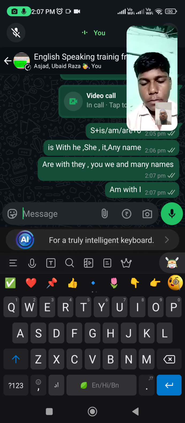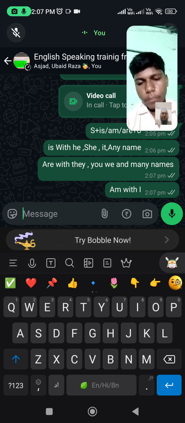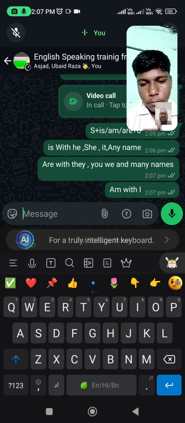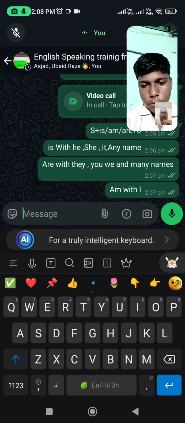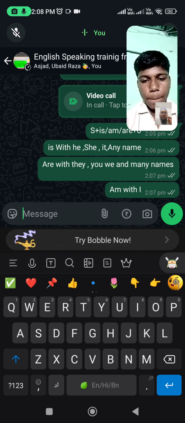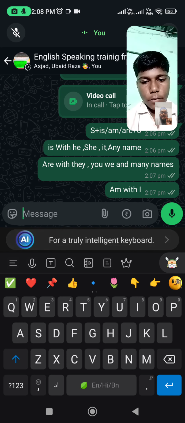So right now inshallah we will practice. Let's practice all these pronouns with is, am, are. So right now I am asking you in Hindi, and you have to translate in English. Understand?